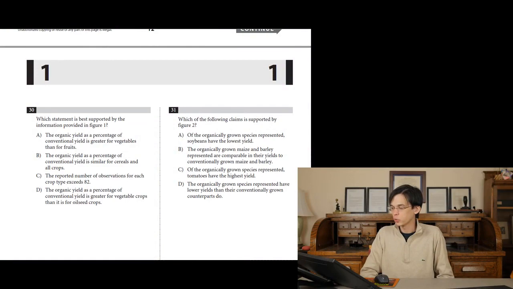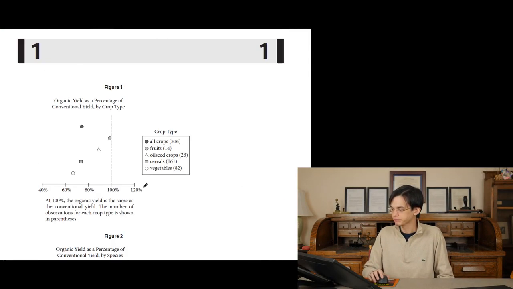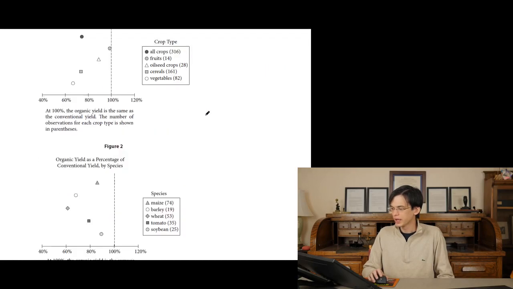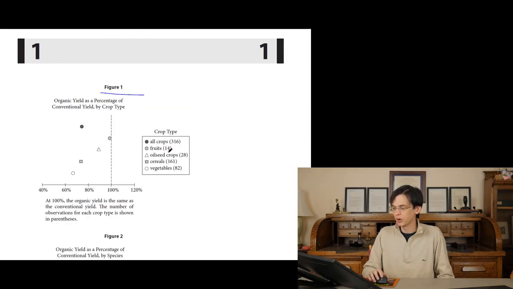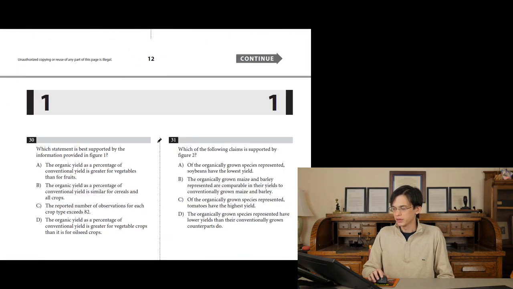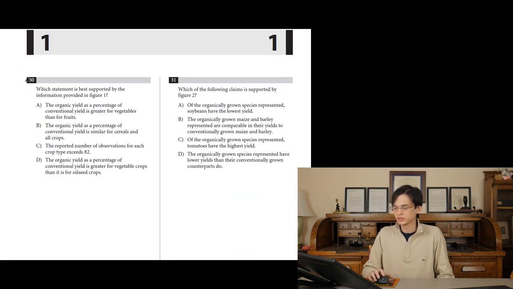Question number 30 on the reading portion of College Board's Test 5. Which statement is best supported by the information provided in Figure 1? Okay, so what's Figure 1 saying? That's this figure. As always, don't try to understand what it is before you look at the answer choices. Just with these questions, check and see: are A, B, C, D true or not true based on the graph? Which one is best supported by the information?